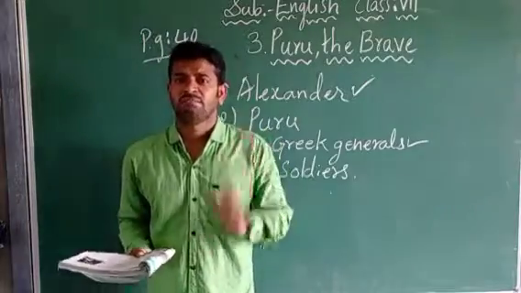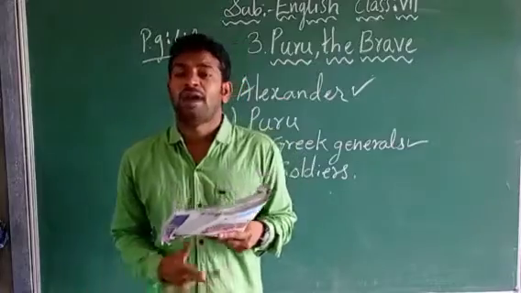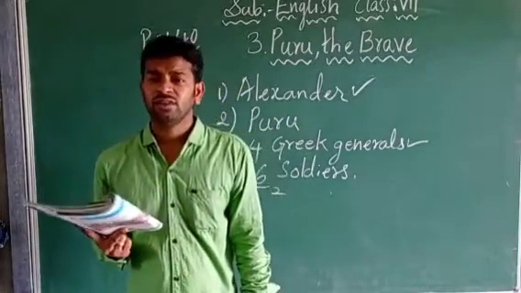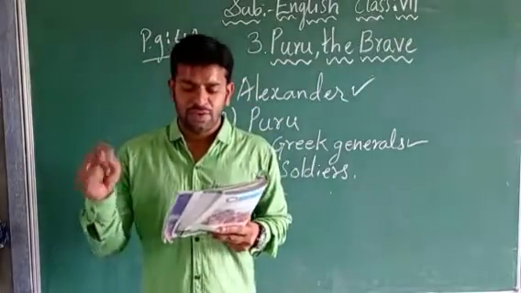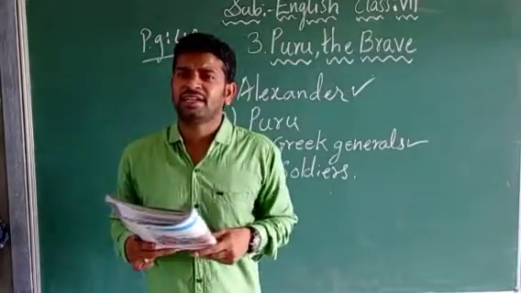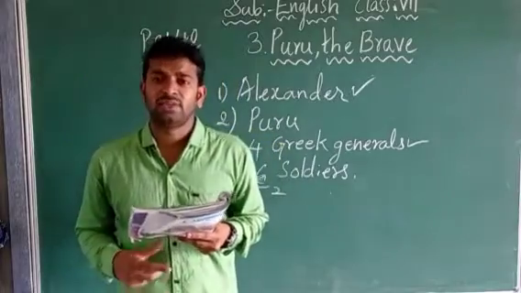That means they are having a meeting, children. Now in that meeting, Alexander is telling what? The battle of the Jhelum will go down in the history of our country. Whatever battle they have fought, it will become a famous war in the history of our country only. That means Alexander does not belong to our country. He belongs to the other country. He belongs to Macedonia.